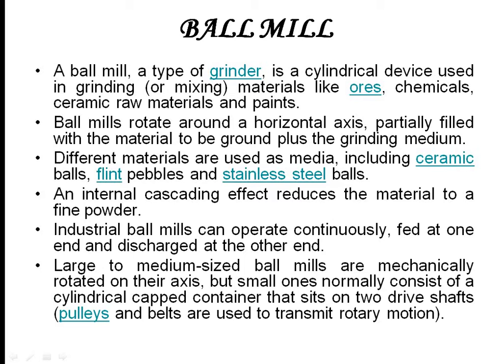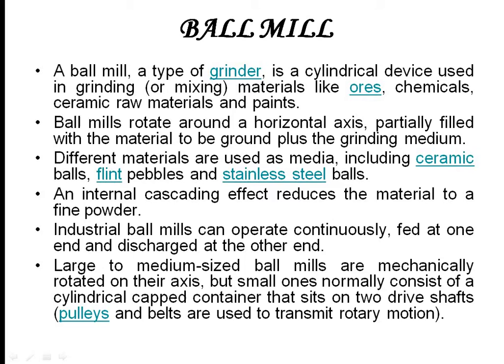Ball mills rotate around a horizontal axis. It is partially filled with the material that is to be ground plus the grinding medium. Different materials are used as medium, including ceramic balls, flint pebbles and stainless steel balls. Pebbles are also similar to the balls.